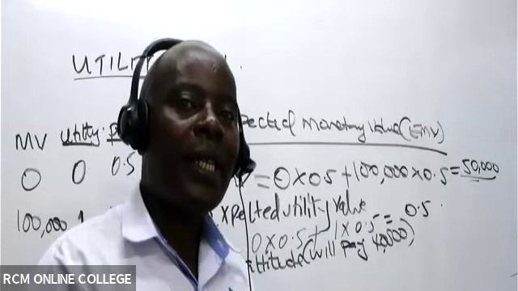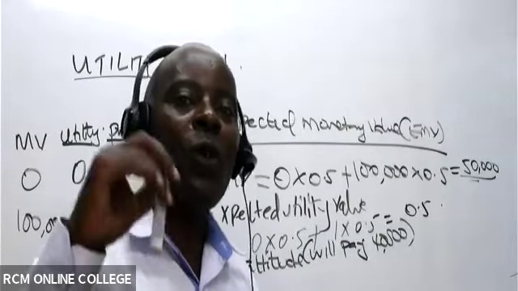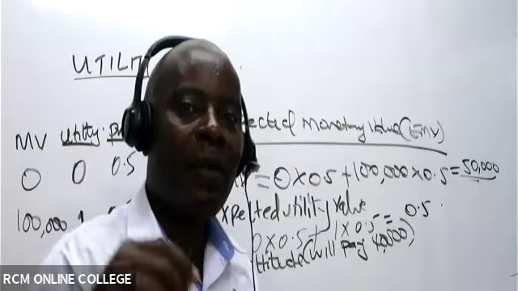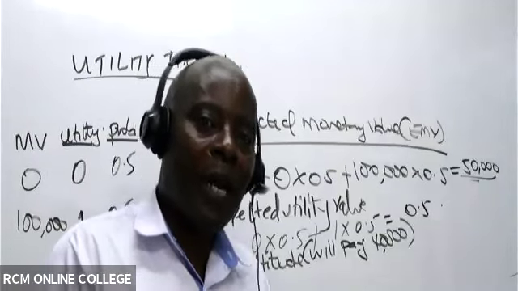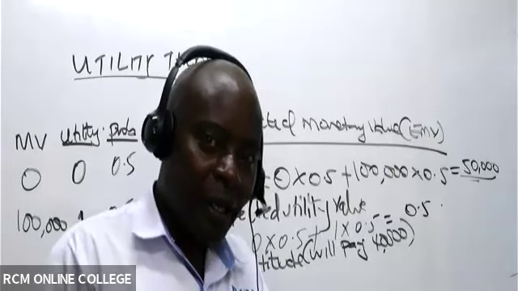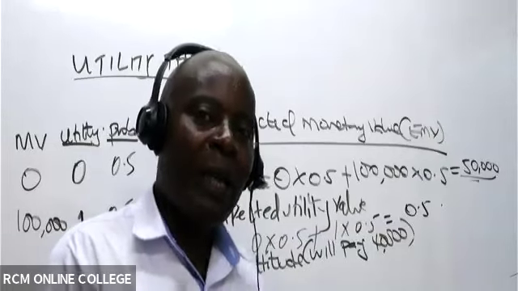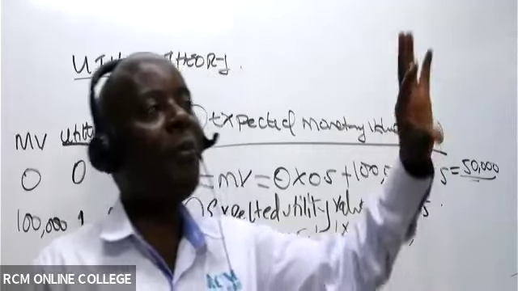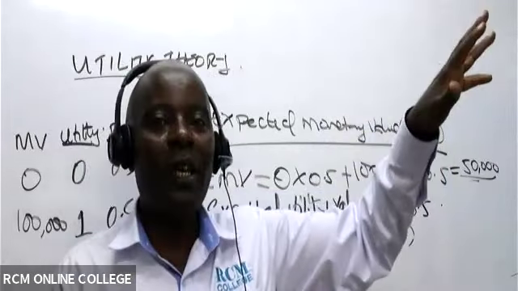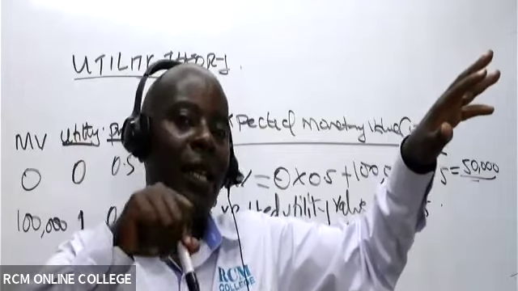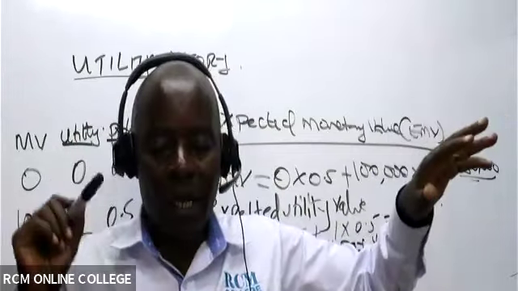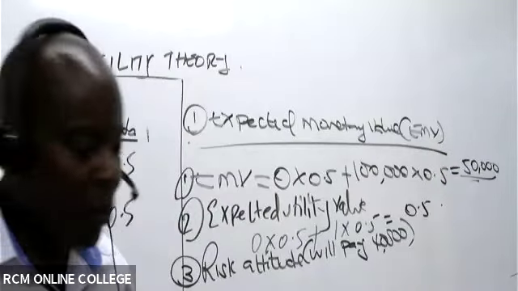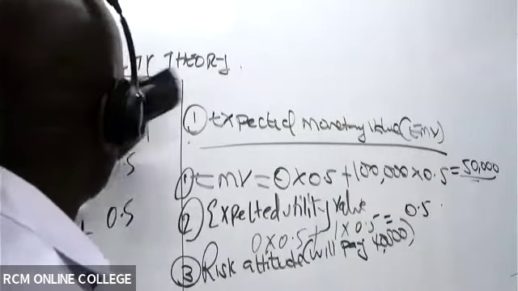Remember, risk takers are like some of you, those doing international business, the international investors. You hear of a guy who puts in 100 and doesn't even know who the player is in the game. He is almost expecting 0, but he puts in 100. That's a risk taker. But if you are expecting to get 50,000 but you're willing to put in less, that is risk averse. Do we have anybody in this case who bets here?